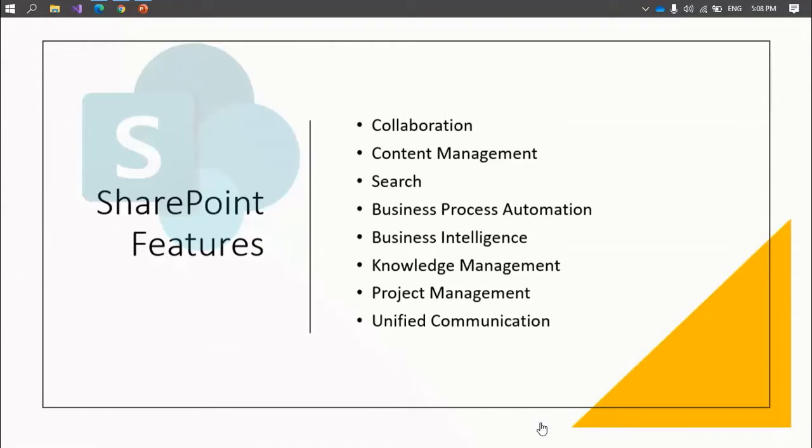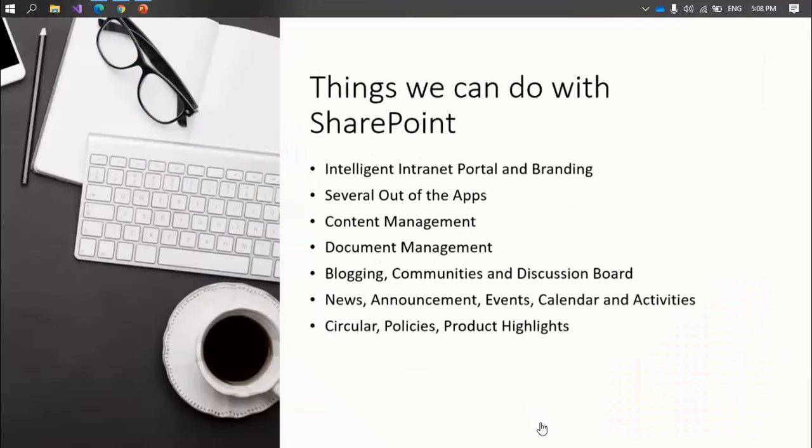One of the best features you have is business process automation, where you can automate your manual or day-to-day activities, bring them into digital and automate them. Then business intelligence: manage your organizational goals and performance through BI features like Excel Services, Visio Services, dashboards, data cubes, client tools, and many more. You can use SharePoint as a knowledge management forum. SharePoint itself also has a project management template. It can be used as a unified communication platform. These are a few quick things you can do with SharePoint.